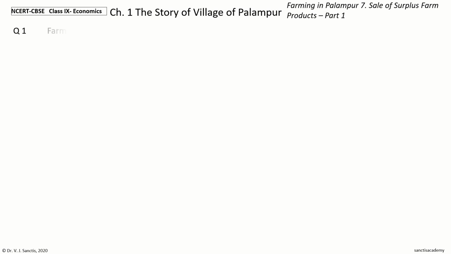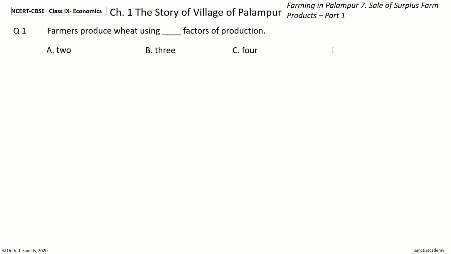Question 1. Farmers produce wheat using dash factors of production. The options are 2, 3, 4, 5. Your time to choose. And the answer is 3. So, farmers produce wheat using 3 factors of production.